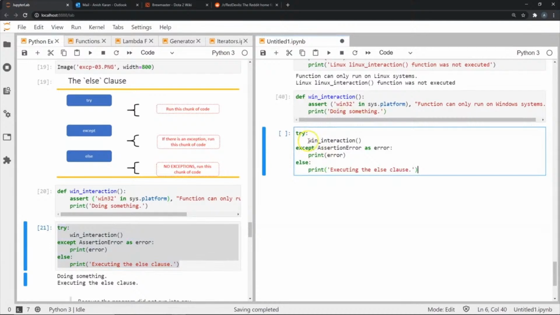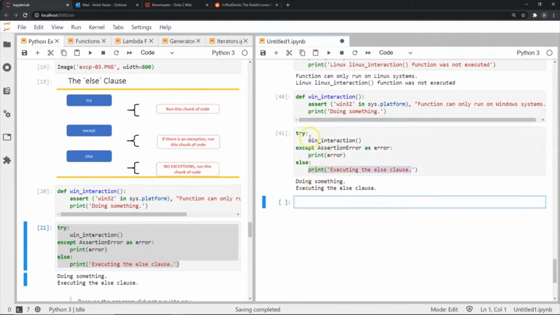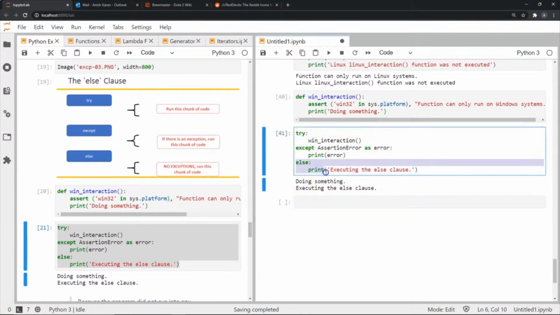So we first try this function. In case there's an error, we catch it as an assertion error and we print that error. But if there is no exception, then we move on to the else statement and we print this. So as you can see, we have actually moved on to the else statement and we print this line, executing the else clause. And that is because we have found no exceptions over here.